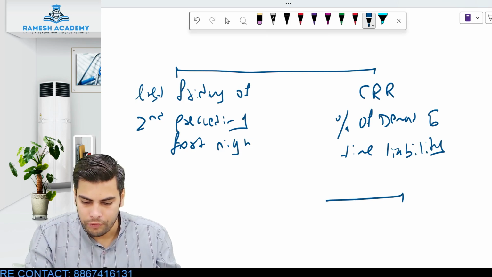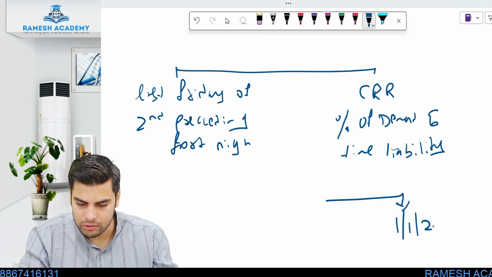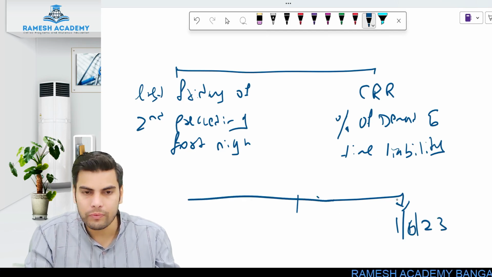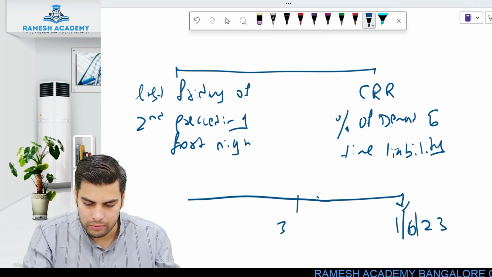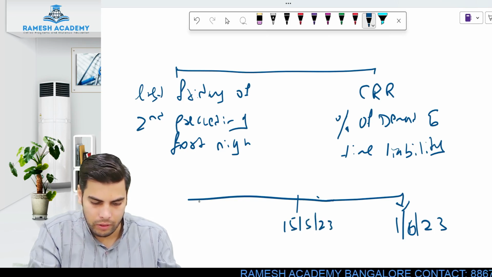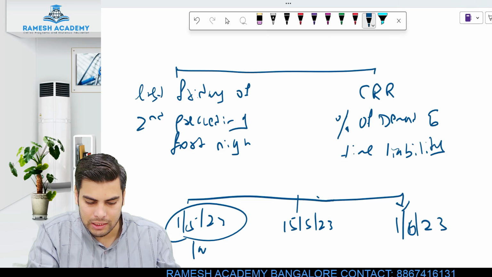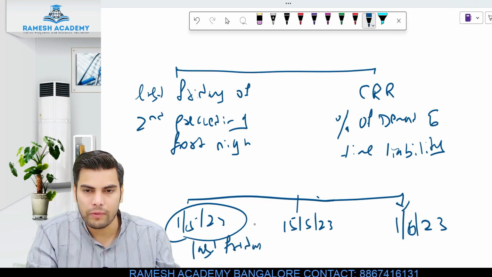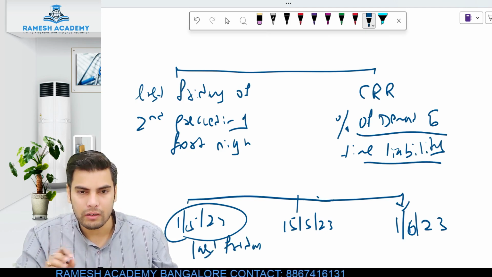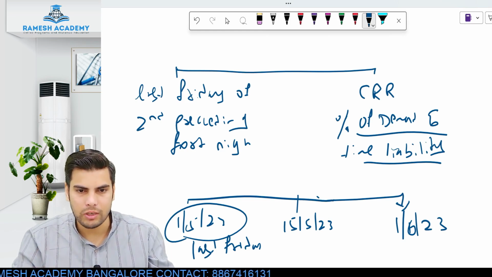Okay, so if you are talking about today, let's say 1st June 2023, one fortnight preceding will be 15th May, and the second preceding fortnight would be 1st May. So on this particular date, the last Friday, whatever is the balance of your demand and time liabilities in India, of that a certain percentage, and the percentage will be prescribed by the Reserve Bank of India.